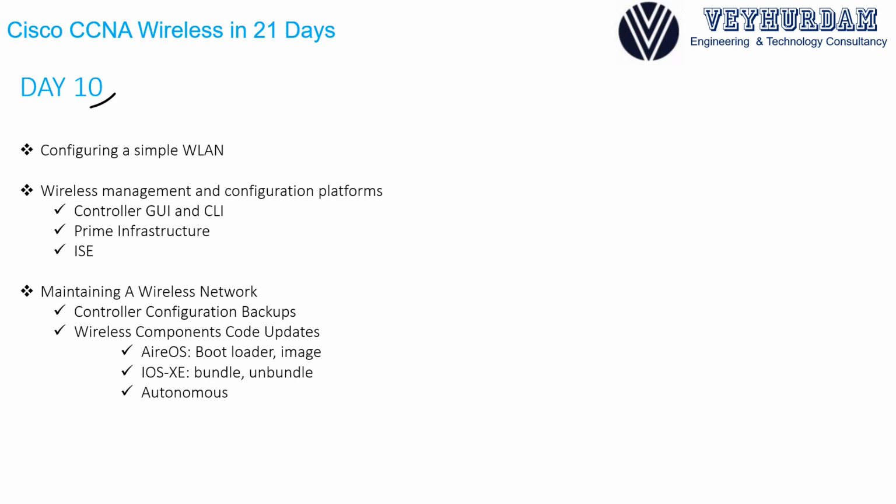How we can configure a wireless LAN controller via GUI, via CLI, and how we can configure wireless LAN controllers and autonomous access points via Cisco Prime Infrastructure will be discussed. How we can use ISE, Identity Services Engine, as a AAA server for wireless configurations will also be gone over. And in the last part of day 10, we will understand how to maintain a wireless network, how to get wireless and controller backups, how to do code updates for wireless components such as autonomous access points, AireOS-based controllers, and IOS XE-based controllers.